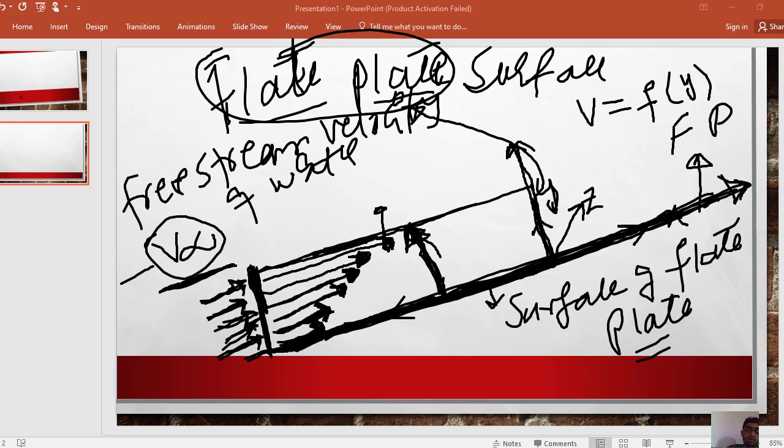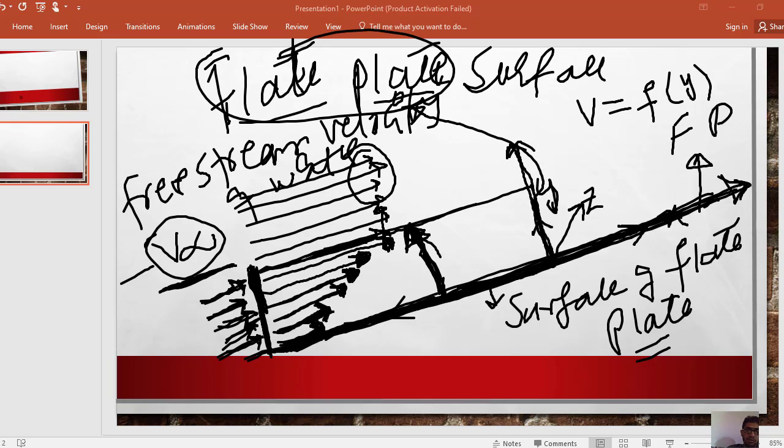So suppose this is the higher velocity, up to this is called the free stream velocity. Now the velocity of this layer and this layer are the same. Further, the velocity of every layer above this point is the same, and this velocity is equal to the velocity of the free stream.